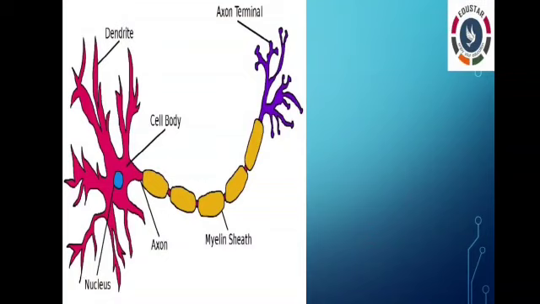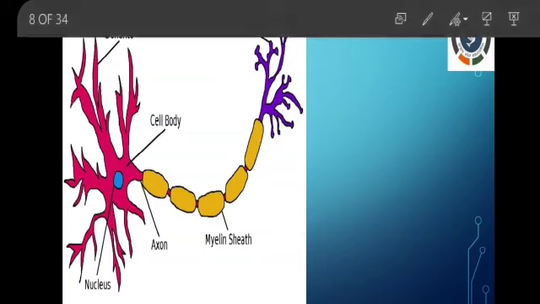The human nerve cell size is about 100 centimeter. It's a large cell in our body. The nerve cell is the largest cell in our body.